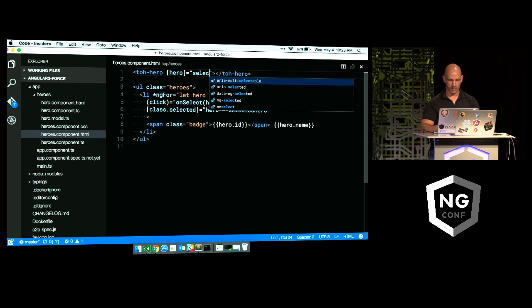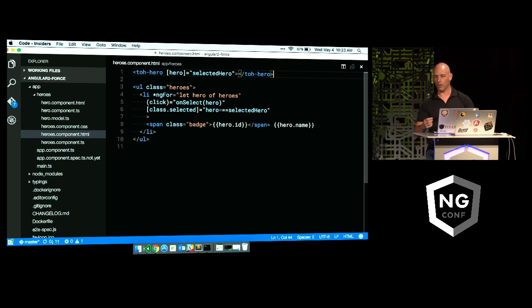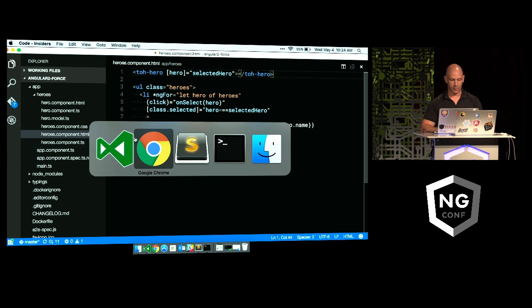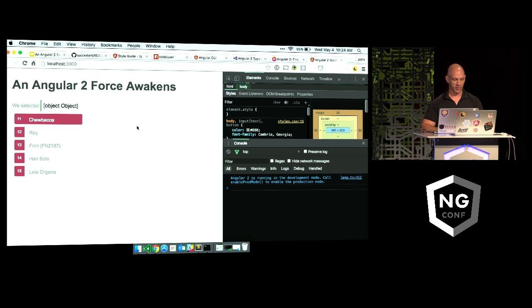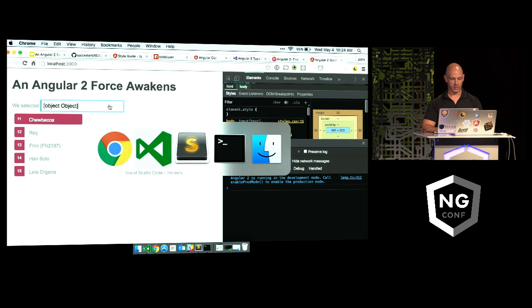And then inside of there, I'm going to type in selected hero, like that. So now when I select the hero, it's going to set the hero property, go into my hero detail component, and it should be displaying it on the screen. So let's flip back over to our application. And when I select here, I've bound to the object.